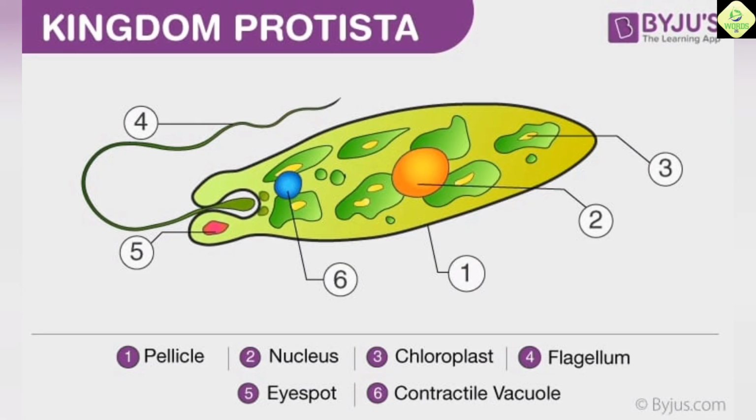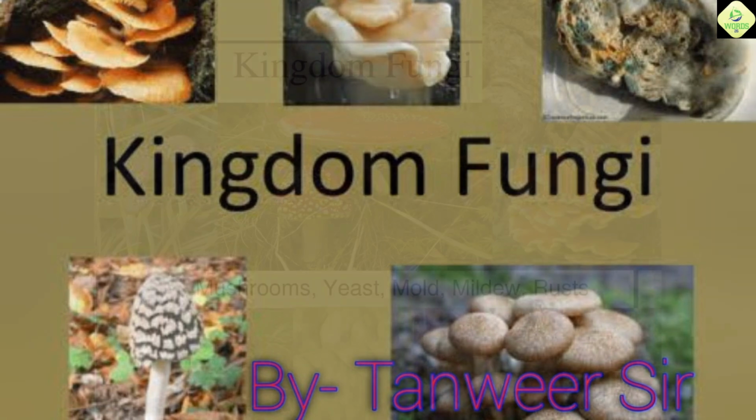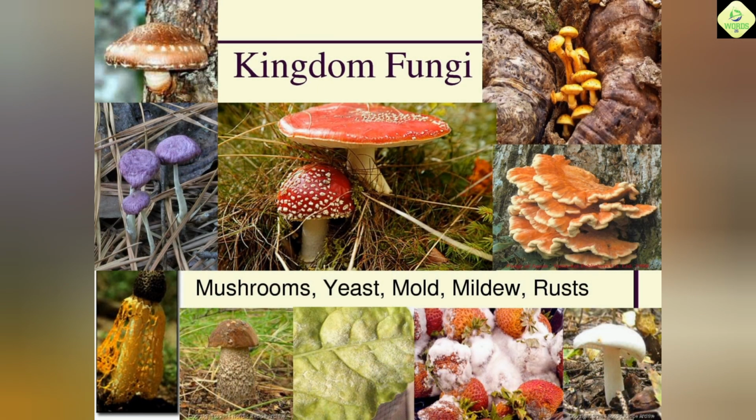Fourth, Fungi. Characteristics: mostly multicellular eukaryotic organisms. They have a cell wall made of chitin and obtain nutrients through absorption. Environment: often found in moist environments, decomposing organic material. Examples: mushrooms and molds.